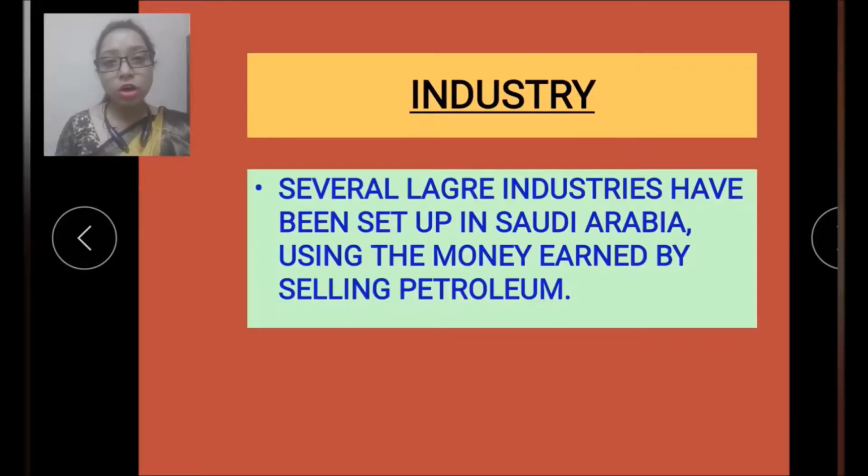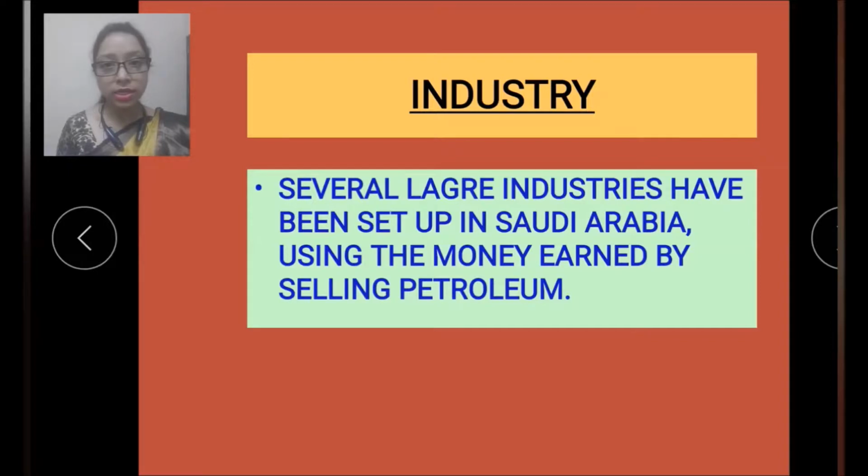So now we'll talk about the industry of Saudi Arabia. So now let's read it out. Several large industries have been set up in Saudi Arabia using the money earned by selling petroleum. And how were they set up? By using the money earned from petroleum. Because they have a large deposit of petroleum, they sell petroleum and then they earn money, and then they develop their cities, and also they set up industries in their country.